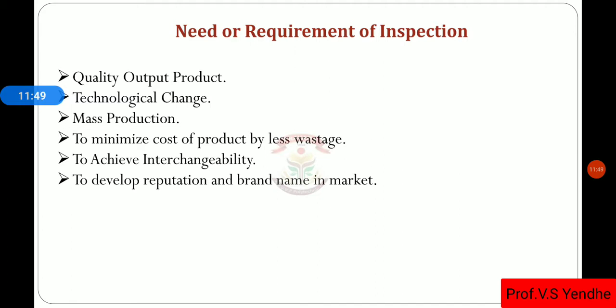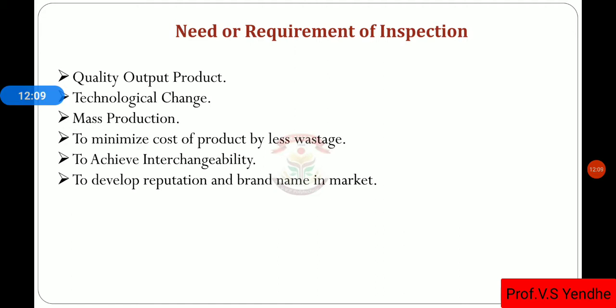So this is very important to check the quality of the output product at every stage. With the inspection, we get quality output products.